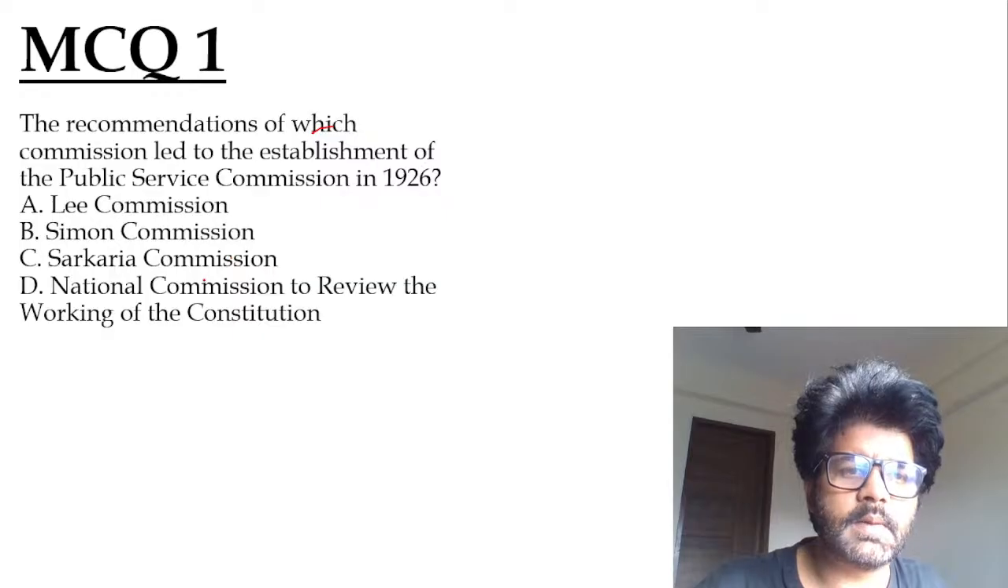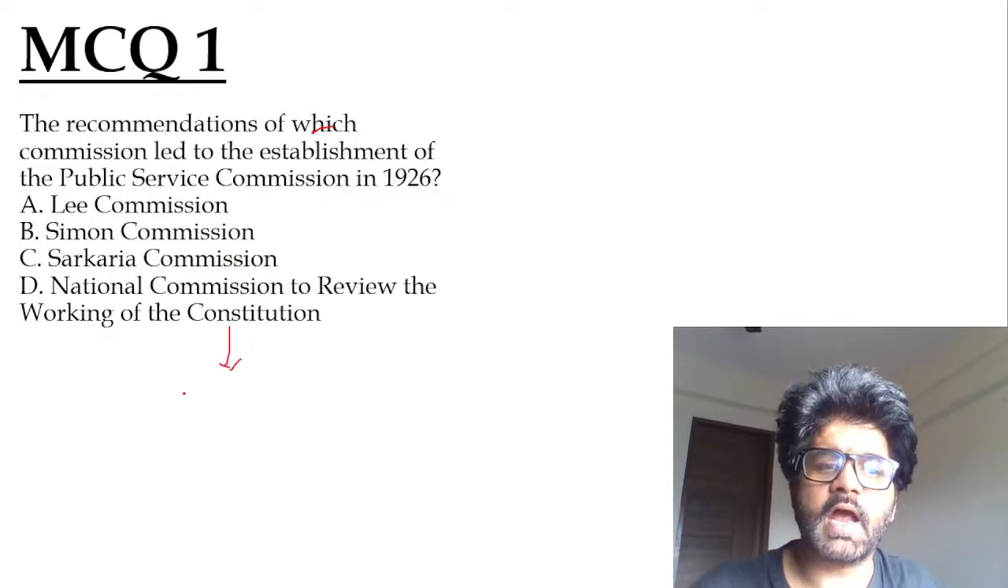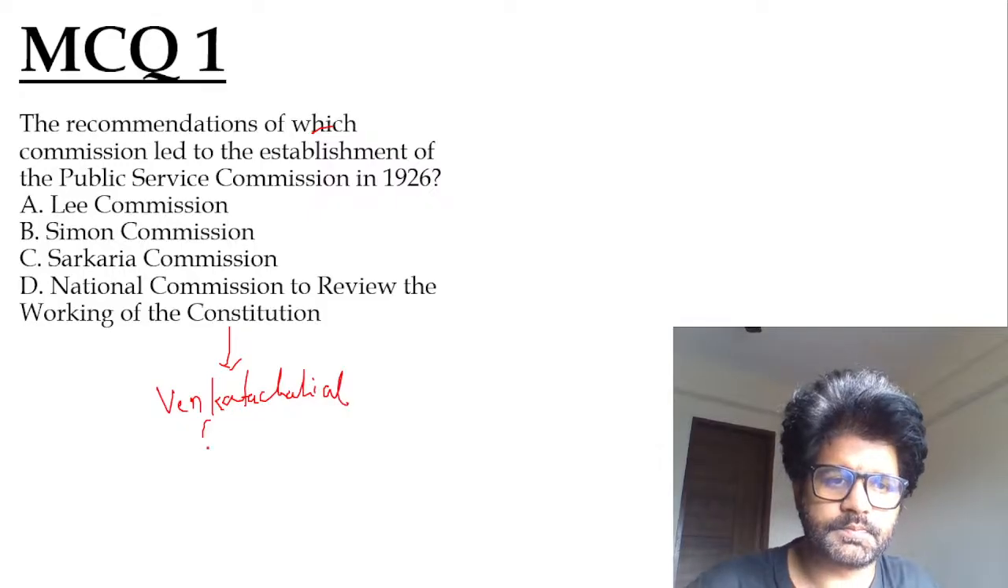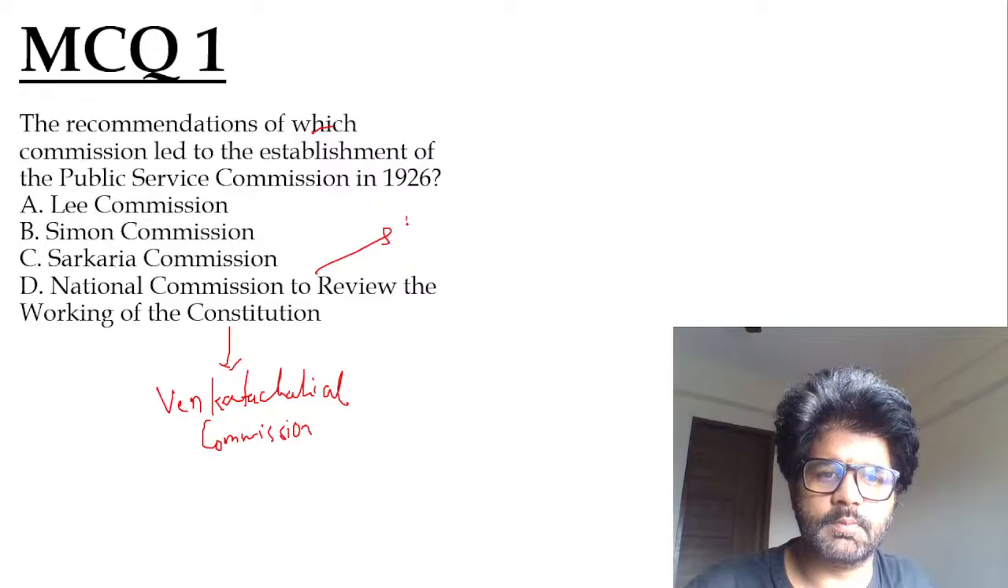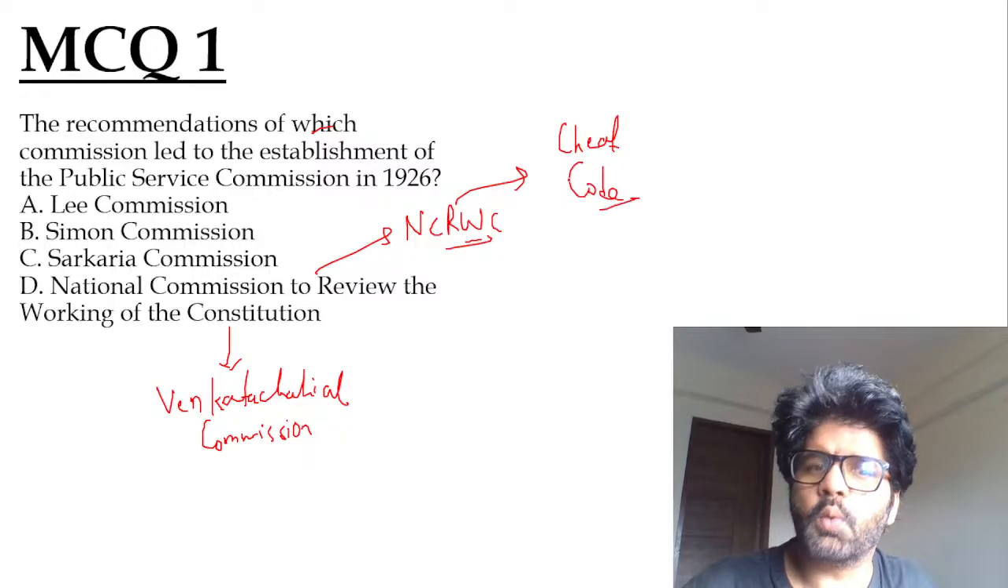Lee Commission, Simon Commission, Sarkaria Commission, National Commission to review the working of the Constitution. This National Commission to review the working of the Constitution is also known as Venkatacharya Commission, guys. And generally what happens, this is also known as NCRWC. So this is the cheat code which you people can use. I think I may have told you this. What is the cheat code?